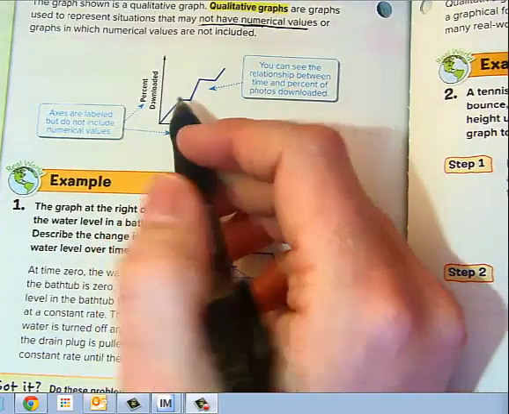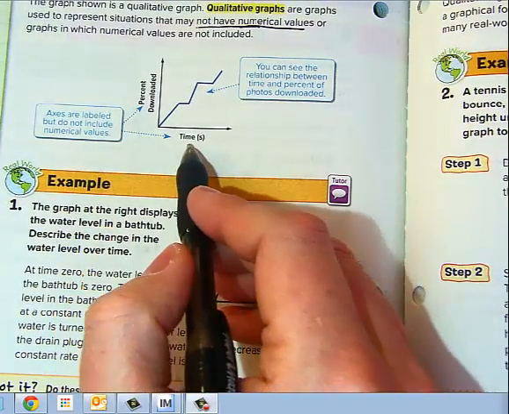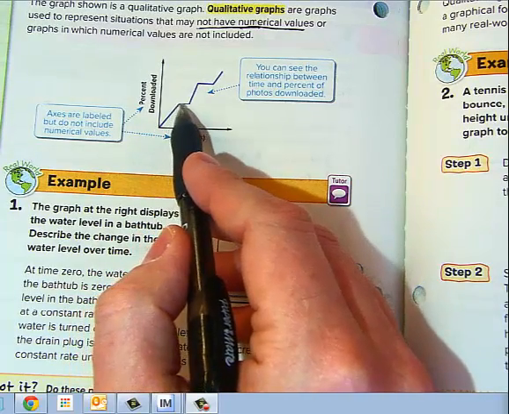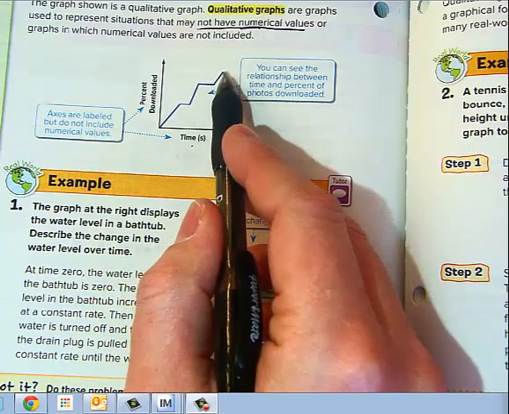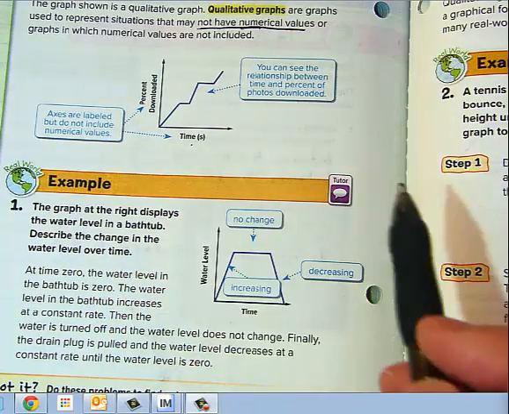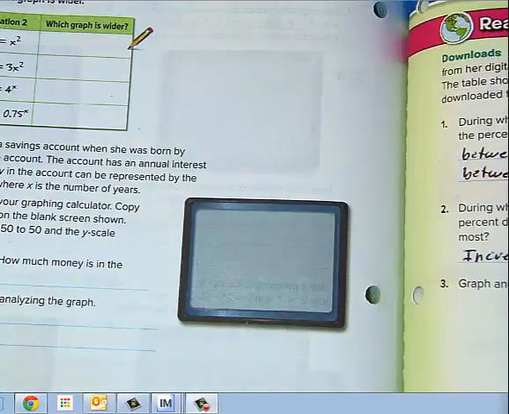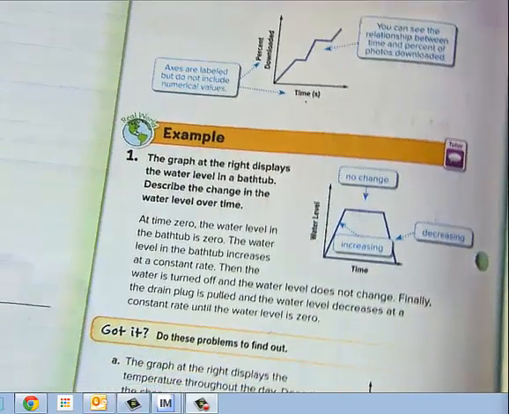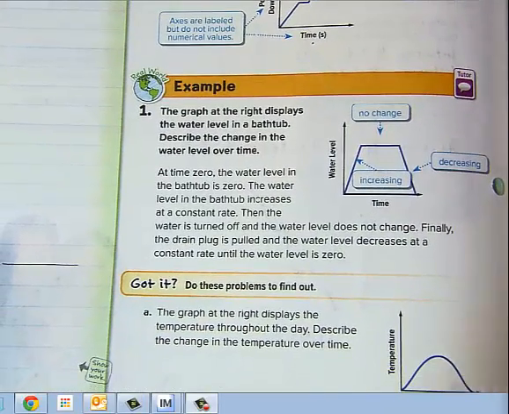Example here is the percentage download and time. If I took away all the numbers, it's going up, levels out, goes up, levels out, and goes up again with no actual numbers. Although it does look very similar to the graph we have right there on that page, okay? But now let's try to graph a few of these not using any numbers.